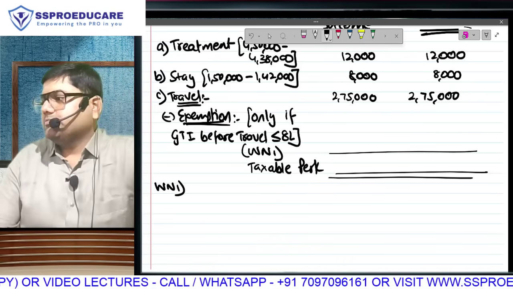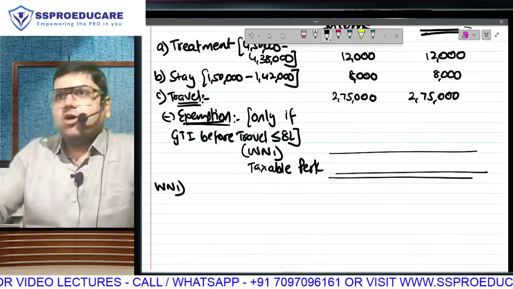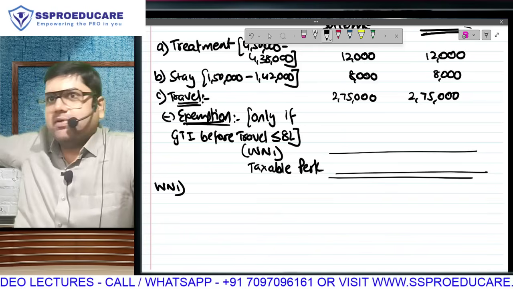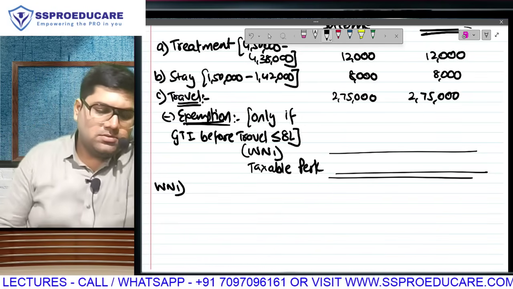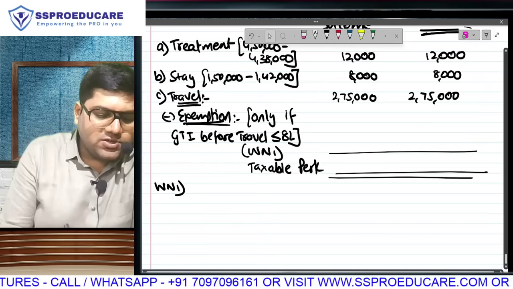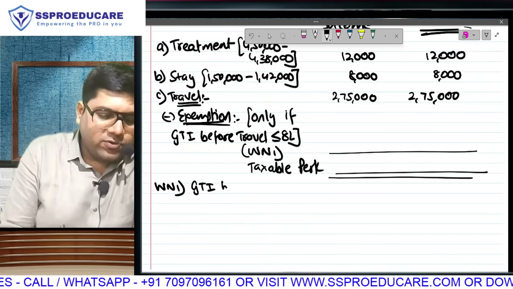So working note 1. We are solving in a columnar manner, the working note also we can make in the columnar manner. What is your GTI before travel?